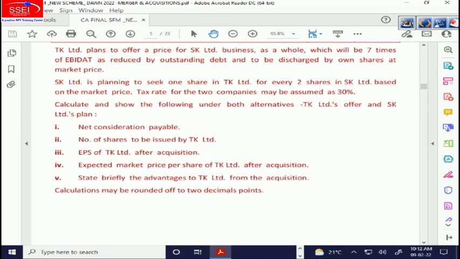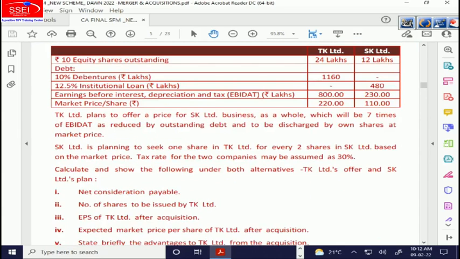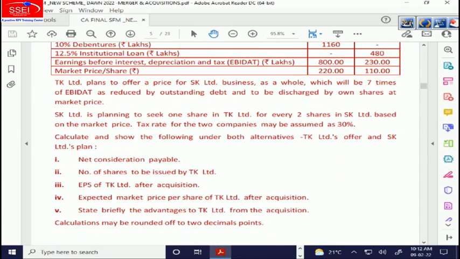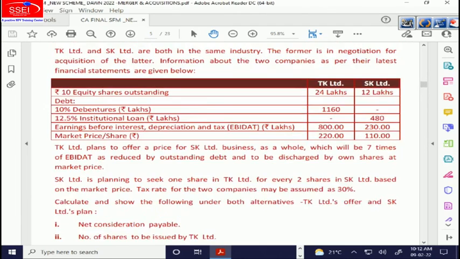We computed all this based on what TK Limited wants to pay to SK. Now let's come to what SK wants. So it's written SK wants 1 share for every 2 shares held. So that means exchange ratio is 0.5. So number of shares to be issued will be 12 lakh into 0.5. That is 6 lakh. Can you see that?